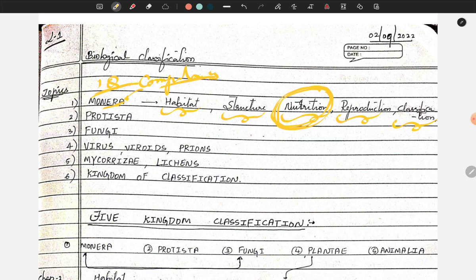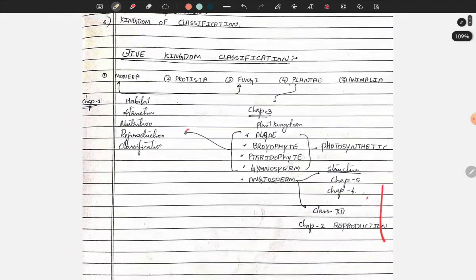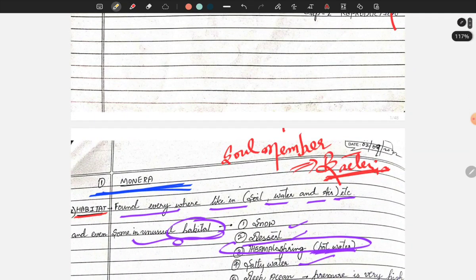Let me rub this, because if you want to make notes you can take them from this. Okay friends, let's start. Take the overview of the chapter. This is the way I'm going to start the chapter. Habitat, structure, nutrition and reproduction will be done completely in the plant kingdom part, as Monera comes under that, along with algae to pteridophytes. Okay, now let me start.